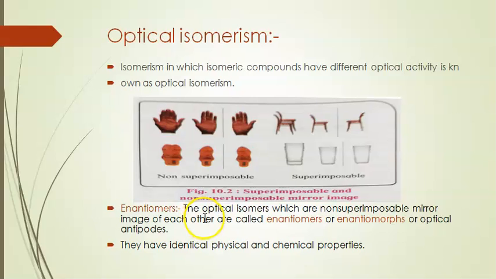Enantiomers are optical isomers which are non-superimposable mirror images of each other. They are also called enantiomorphs or optical antipodes. They have identical physical and chemical properties.